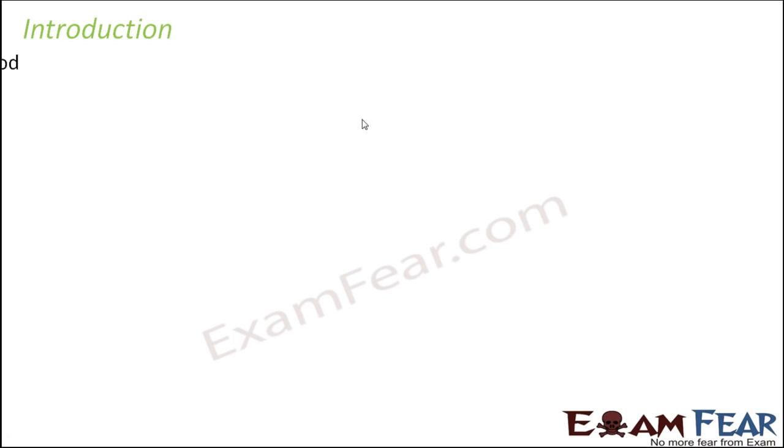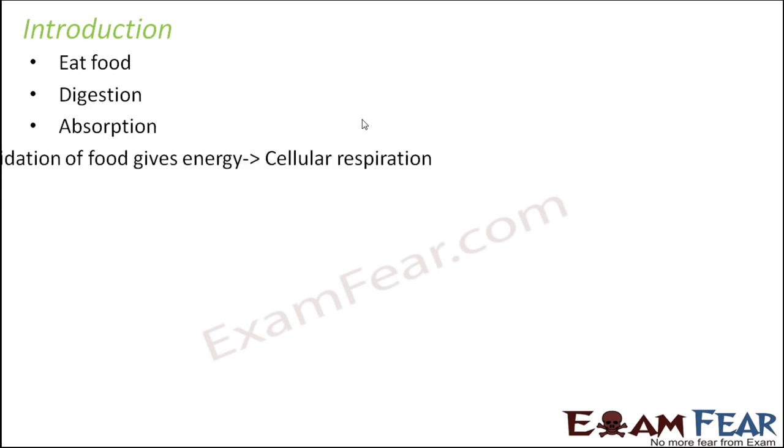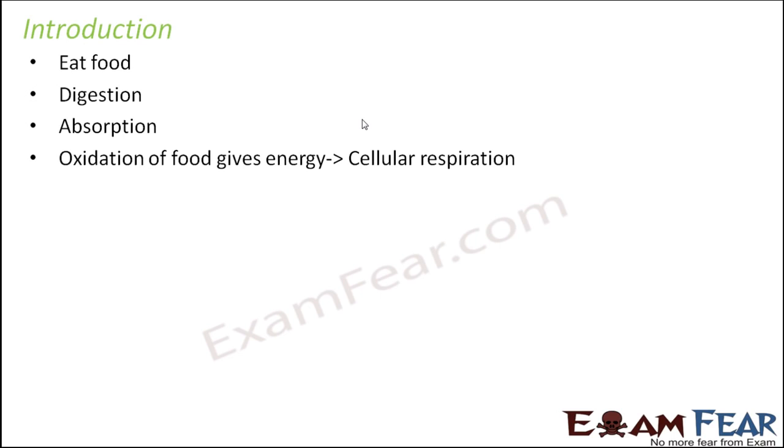So now, as discussed, we eat food, the food gets digested and then the food gets absorbed by the small intestine and then it is sent to different parts of the body through the blood. Now, once each and every cell of the body gets the food in its simplest form, they need to oxidize the food to provide energy. Now, for this oxidation, what do they need? They need oxygen. So, oxygen has to be taken in. So, now this process we will talk about in this lesson.